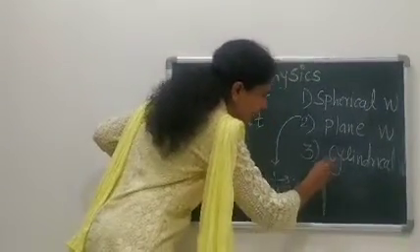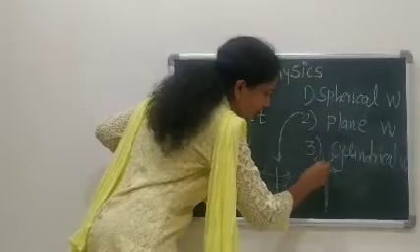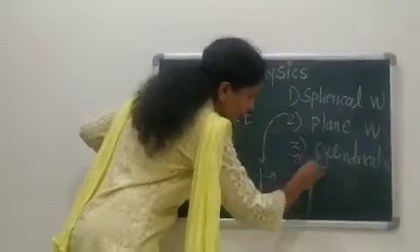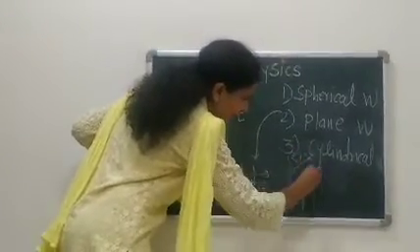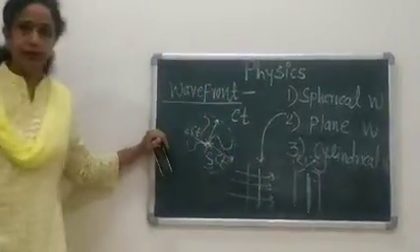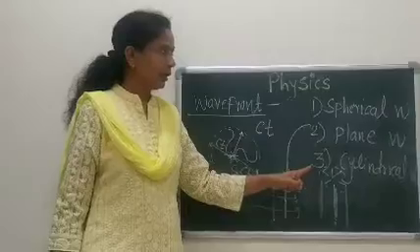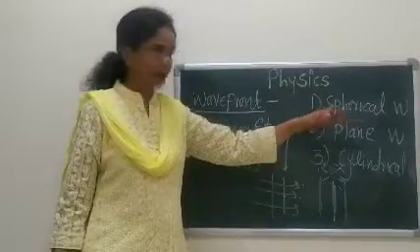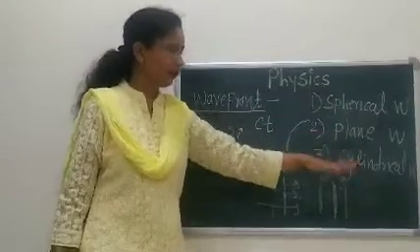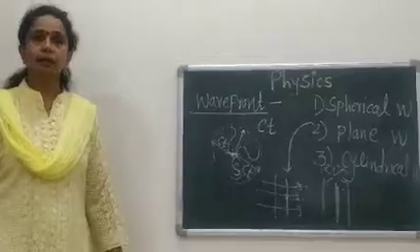Okay, these are nothing but waves. If you join this you get the cylindrical wavefront. Means all these are nothing but types of a wavefront, spherical wavefront, plane wavefront and a cylindrical wavefront.